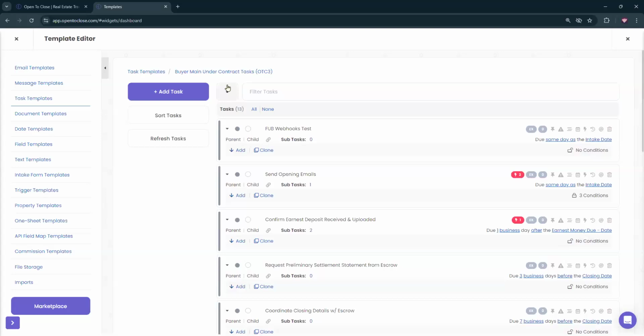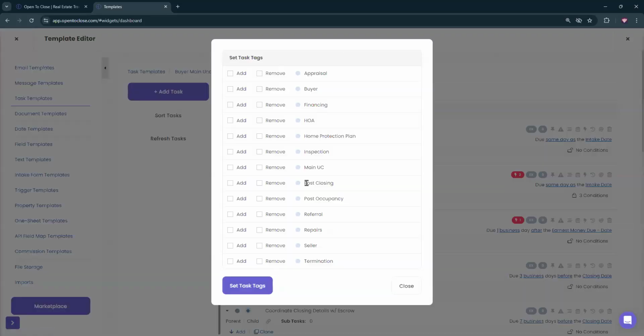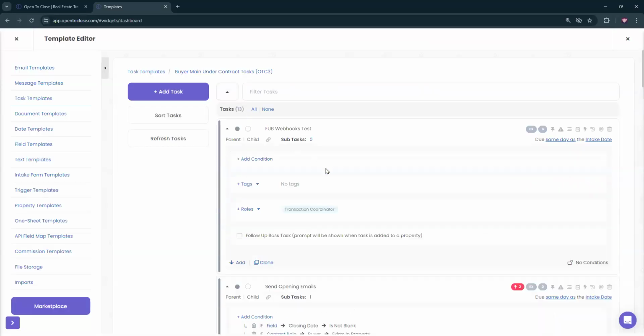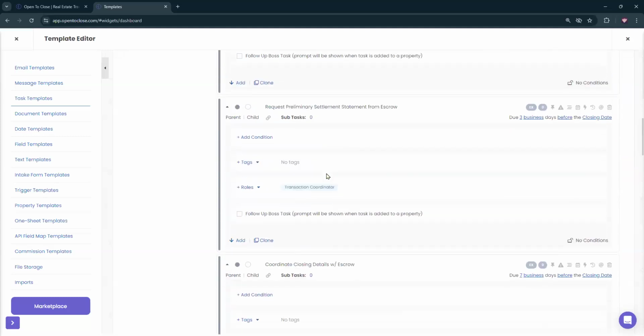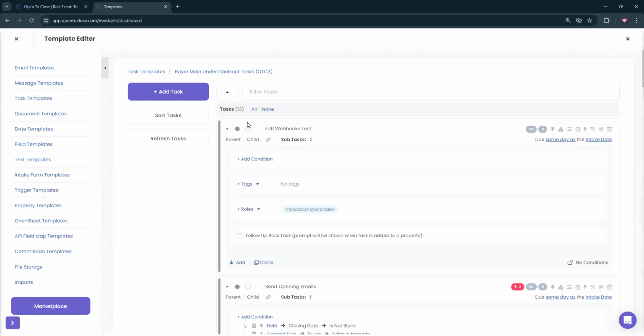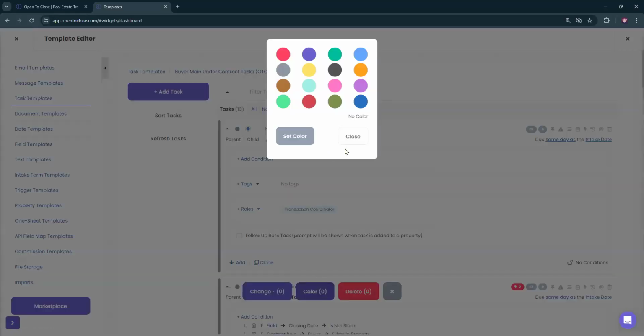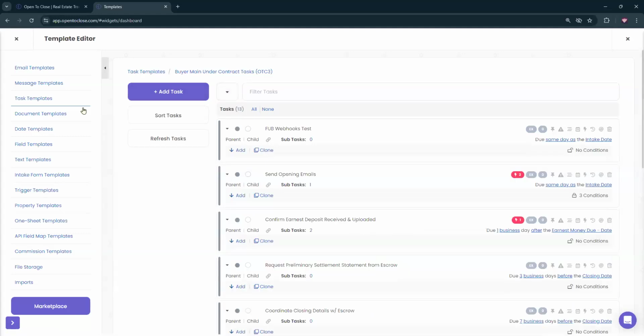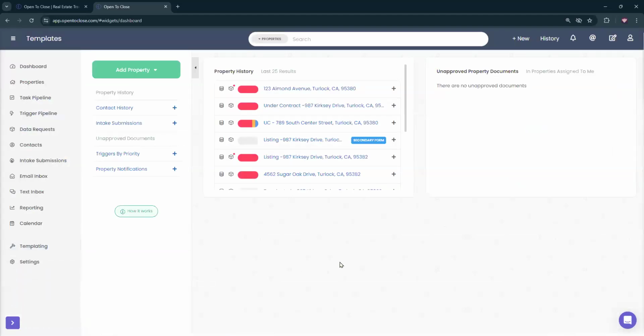But if I wanted to en masse update all of them, I can select all next to tasks, go to change task tags if I wanted to add the tags, or I can go to task roles if I wanted to add the roles and say all of these tasks are taken care of by the transaction coordinator. You see it happens immediately. So that's just if you guys already need to have that. There are a couple other options here as well. Contingency dates. We can also go to color and update the color if we need to, or we can mass delete all of them if we need to. I would obviously suggest don't mass delete your tasks from a task template. Be careful with that.